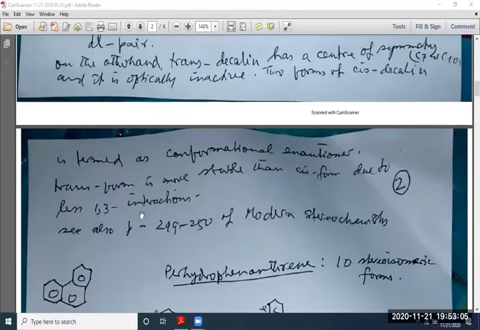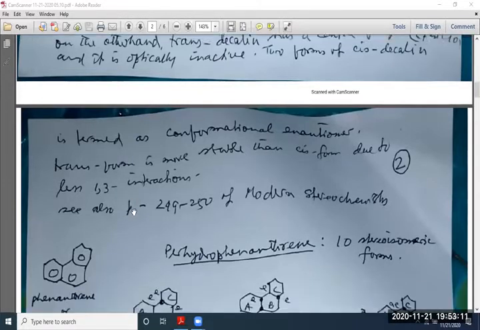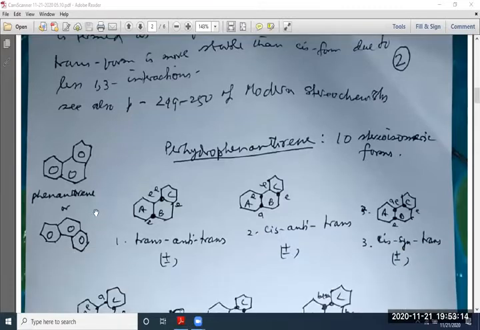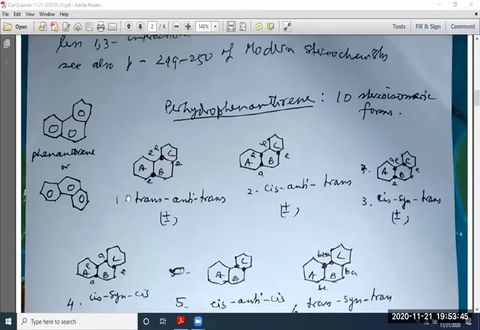So this is about the first member of the fused ring system. Then now there are three ring systems. The corresponding aromatic hydrocarbon is phenanthrene, like naphthalene, and one ring is above, or it may be written in this way. Different books use this form or that form. The corresponding saturated hydrocarbon is called perhydrophenanthrene. Phenanthrene is the aromatic ring. When it is saturated, this is perhydro. Many hydrogens are there, that's why it is perhydro.